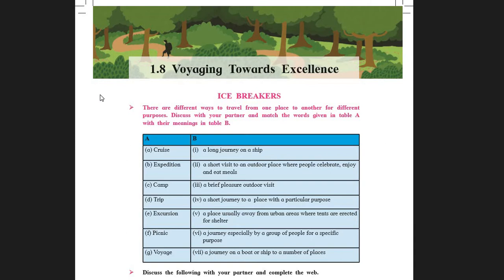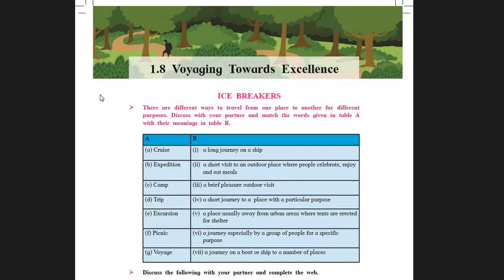As we are taking a start with 1.18 Voyaging Towards Excellence, the first question on your screen is asked to you in the icebreaker. Here we begin. So students, in column A, you have cruise, expedition, camp, trip, excursion, picnic, voyage.